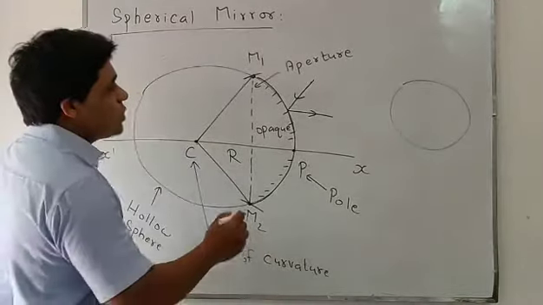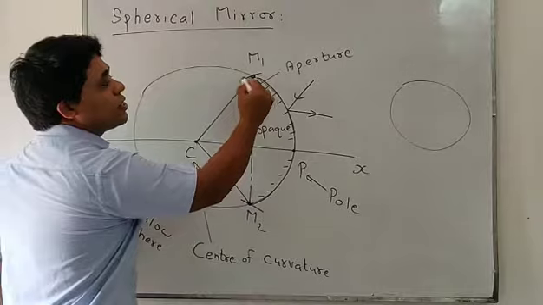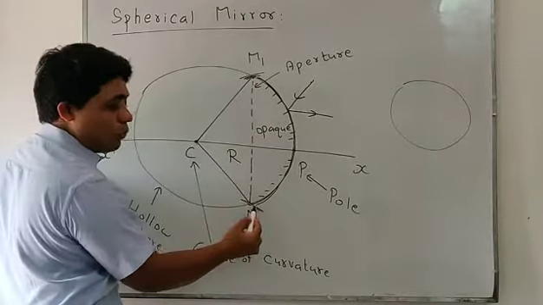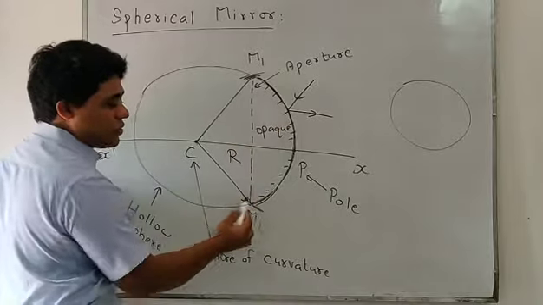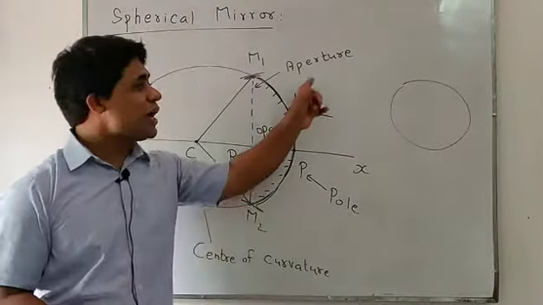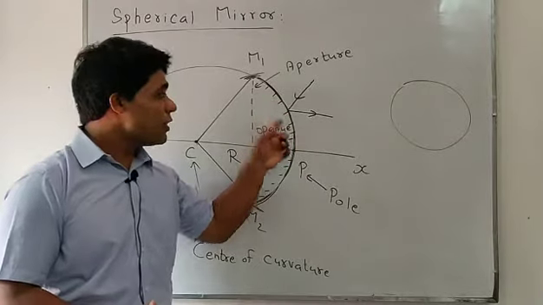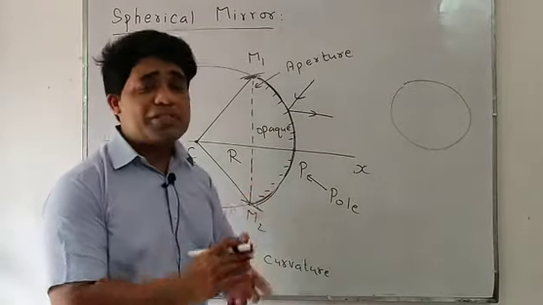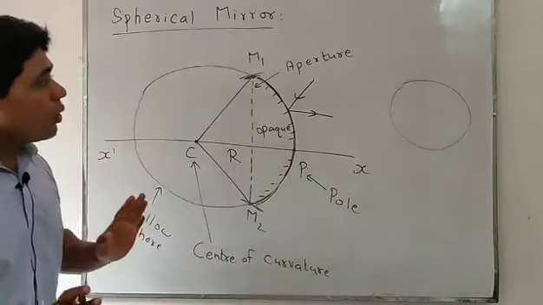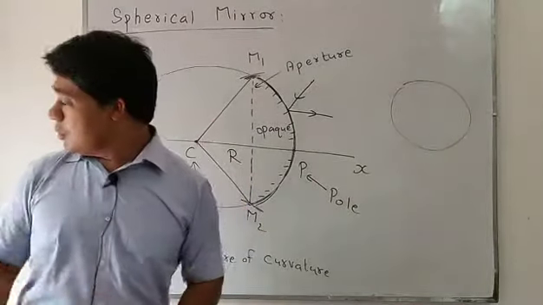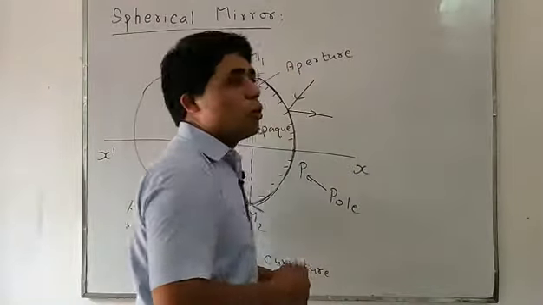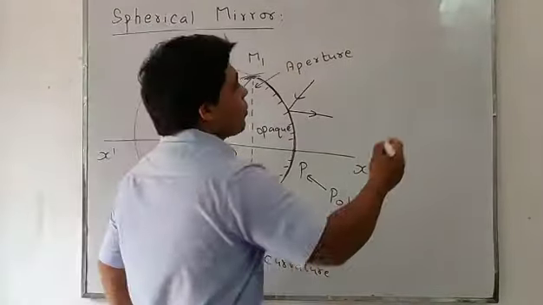So look students, what is a spherical mirror? This portion M1, M2, this curved surface, is a part of a hollow sphere whose one side is reflecting and other side is opaque; it is said to be a spherical mirror. Now this spherical mirror is of two types: concave and convex.